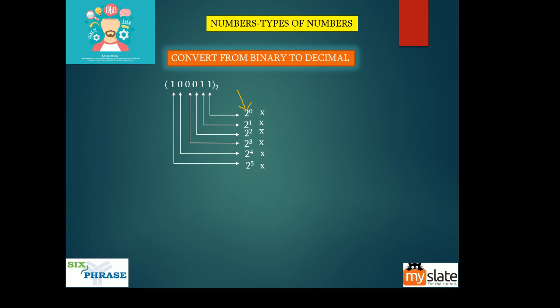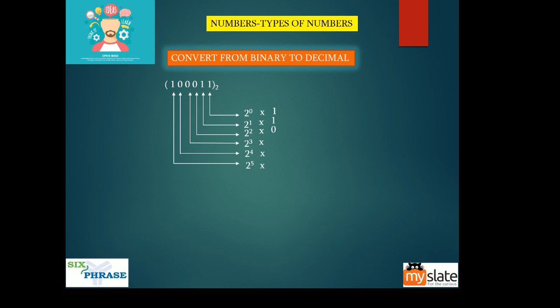I told you, right? When it was decimal, the base was 10. When it is binary, the base is 2. Let us suppose it was octal, then this number will be 8. Because in binary, we have only 2 symbols, 0 and 1. So this 2 represents the binary base.